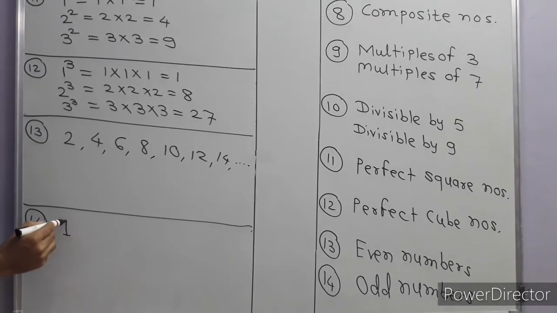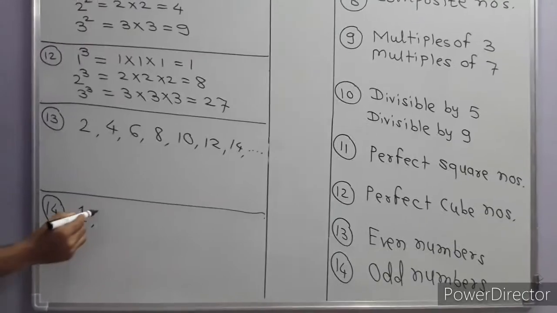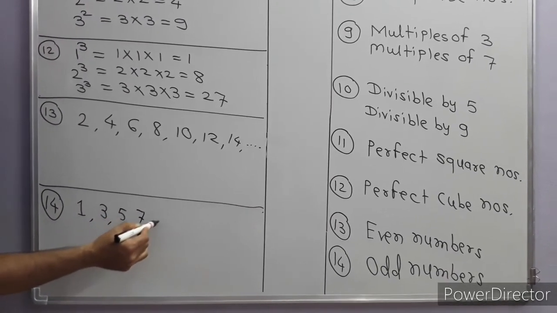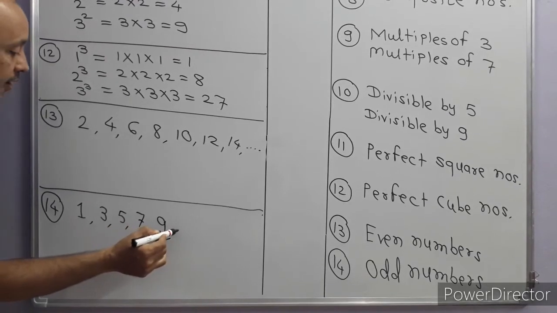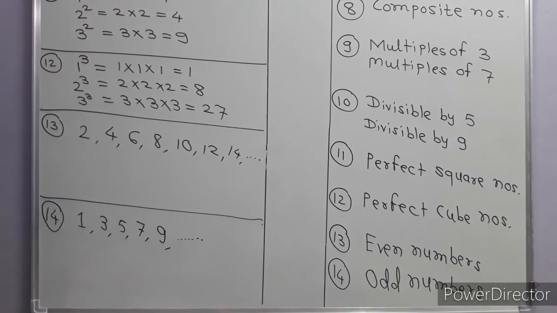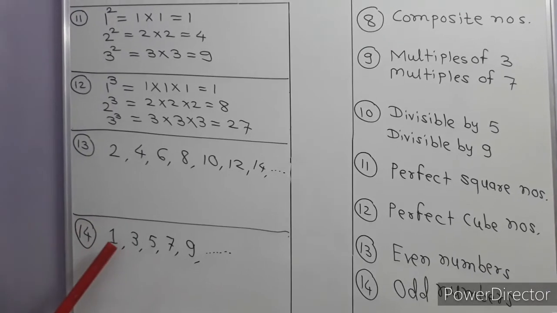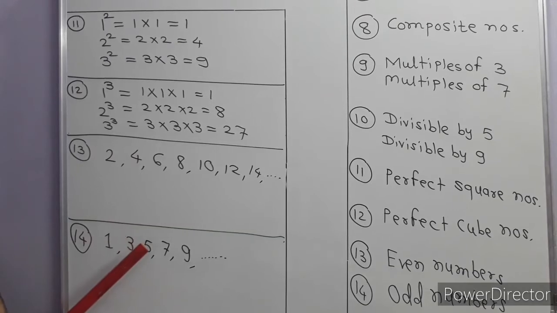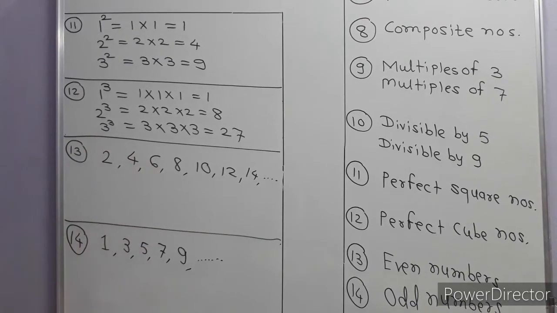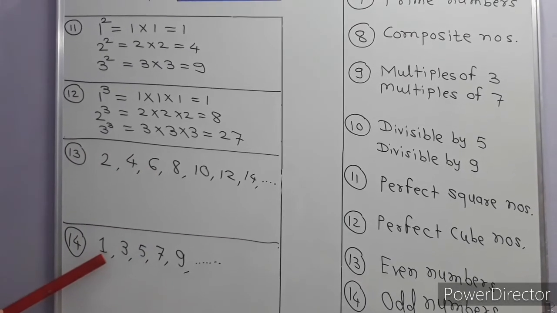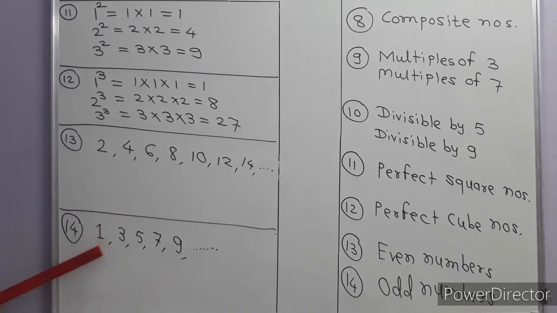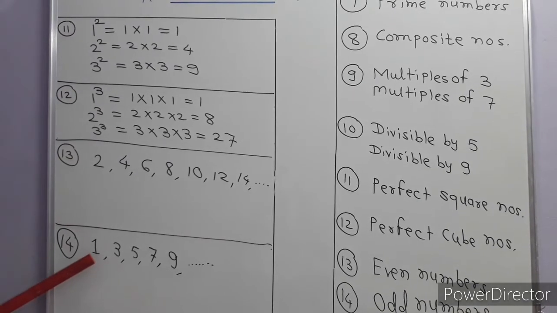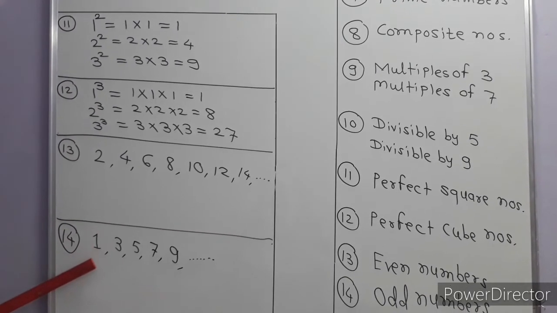Then similarly odd numbers. So let us go with odd numbers. 1 is the smallest odd number, then 3 is an odd number, then 5, then 7, then 9, and so on. So even and odd numbers come alternately here. 1 is odd, 2 is even, 3 is odd, 4 is even, 5 is odd, 6 is even. And see about the number 1. 1 is an odd number, 1 is a perfect square number, 1 is a perfect cube number. But 1 is not a prime number, and 1 is not a composite number.